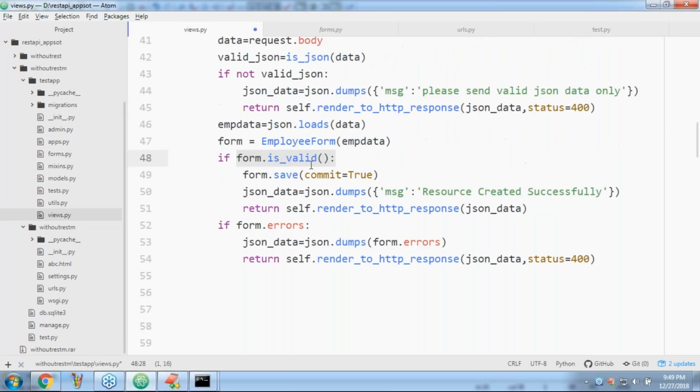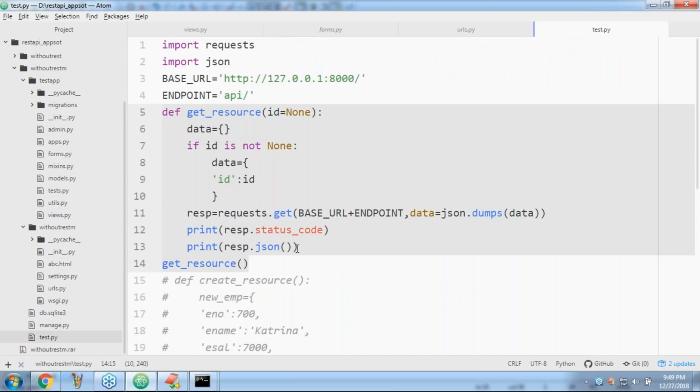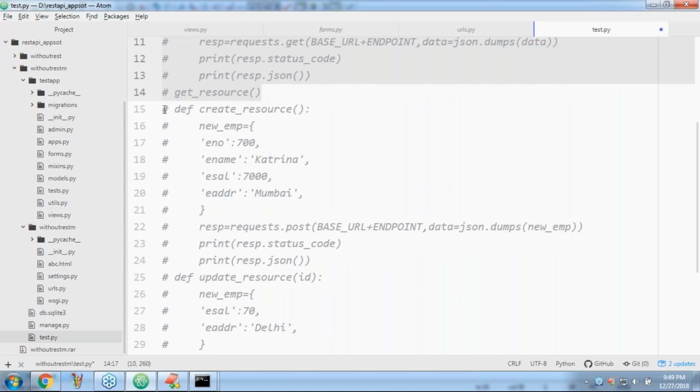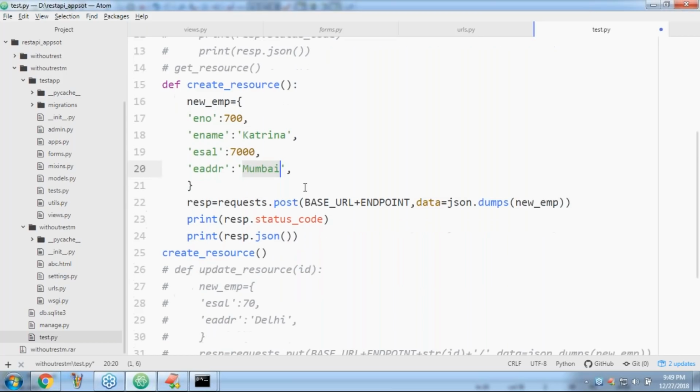Let me go to my client application. Let me comment this code. Now this is the thing I'm trying to take. Let me remove the comment. Next, create resource. This is the new record I have to place: 700 Katerna, 7,000, Mumbai. That's all.